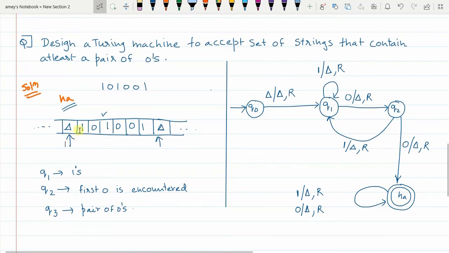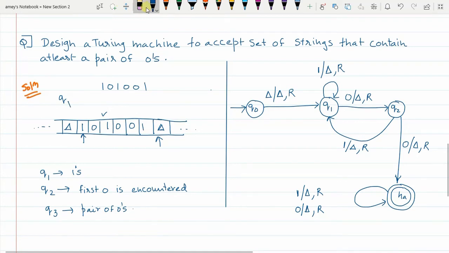In the second method that I am showing you, the string will be retained in the tape. It will not be wiped out. So initially, when we are in Q0 state, delta will be replaced with itself and pointer moves one place to the right. Okay, then you will be in Q1 state, correct? So after the pointer moves to the right, you will be in the Q1 state.